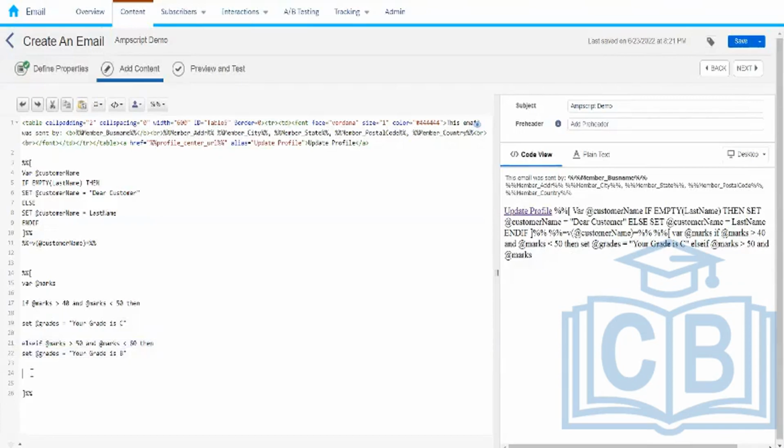If it is greater than 60 and less than 100, then we are going to say your grade is A. And else, I mean if none of the conditions hold true, then we are going to print whatever is written in the else statement.